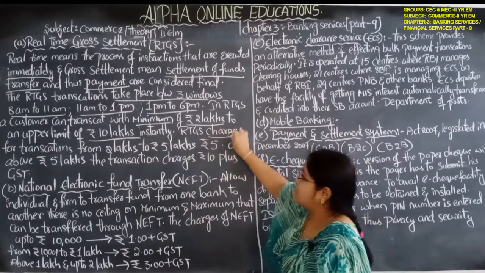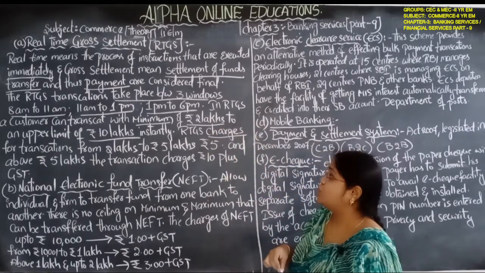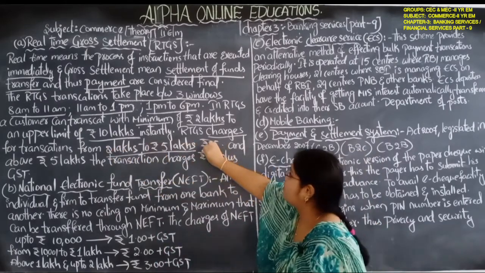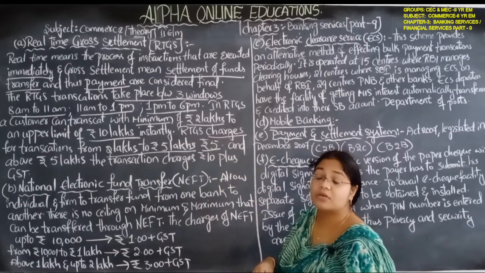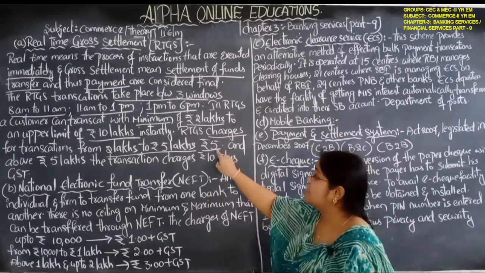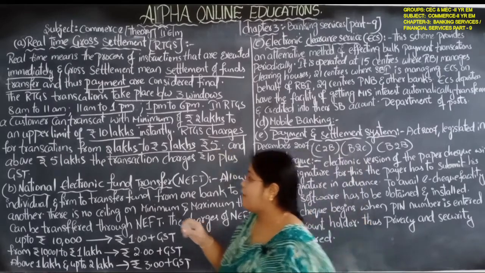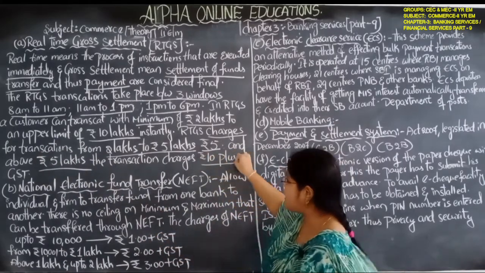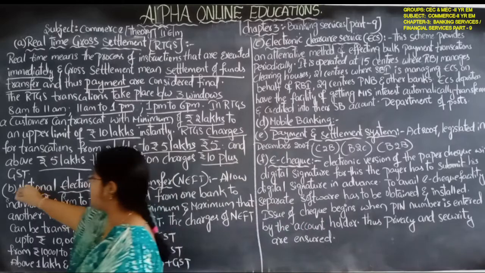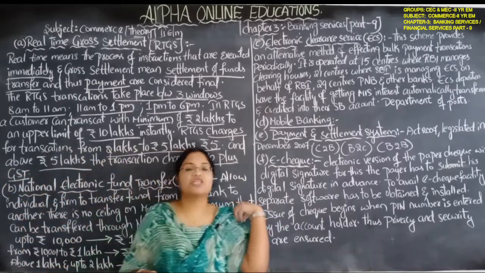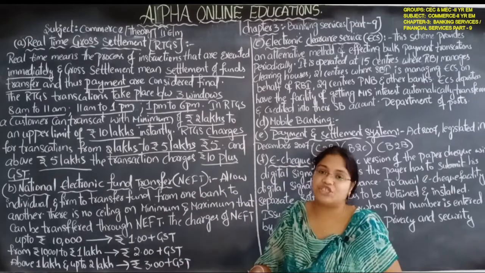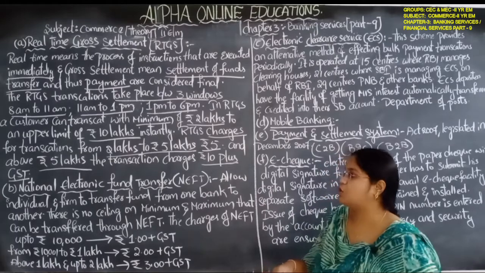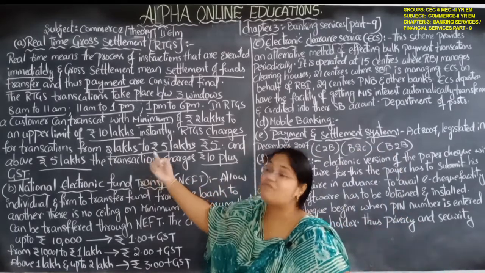So the charges by RTGS: for 2 lakhs to 5 lakhs, they charge 5 rupees, and for the amount above 5 lakhs, they charge 10 rupees plus GST. GST means goods and services tax. That is also charged if the amount exceeds 5 lakh rupees.